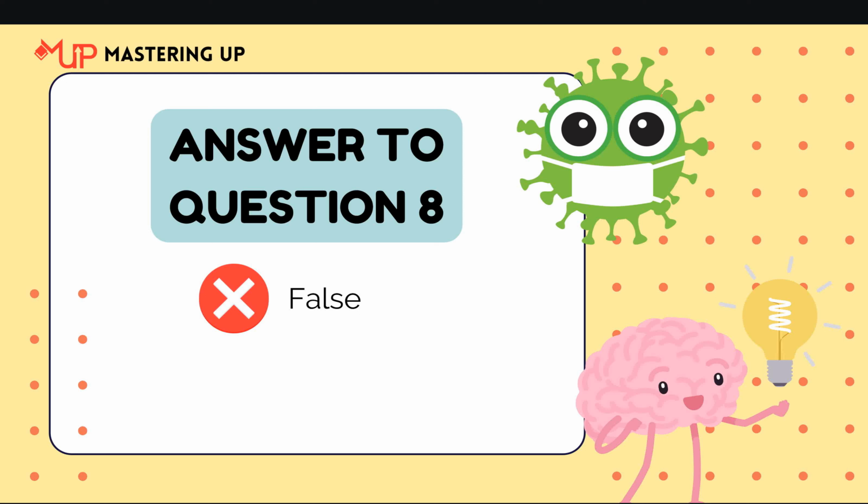Outside of a host, they are essentially inert. To replicate, viruses must invade a host cell and hijack its cellular machinery, making them obligate intracellular parasites. So, viruses are not living organisms.